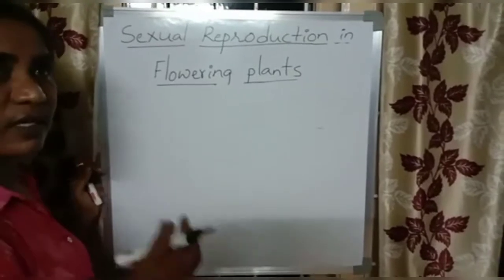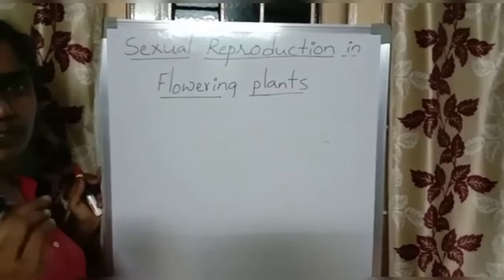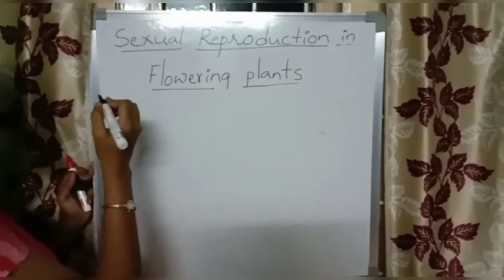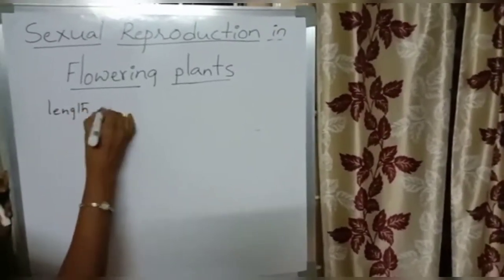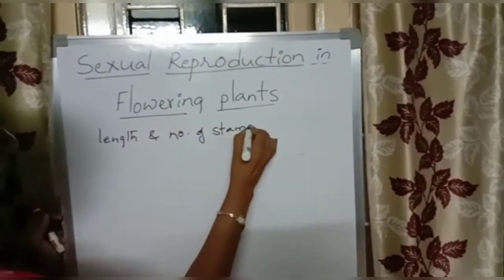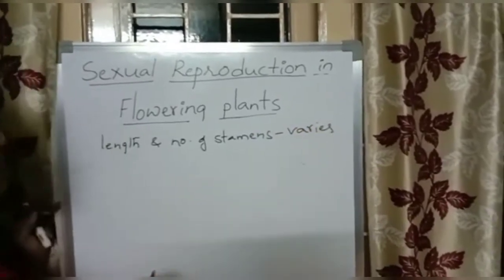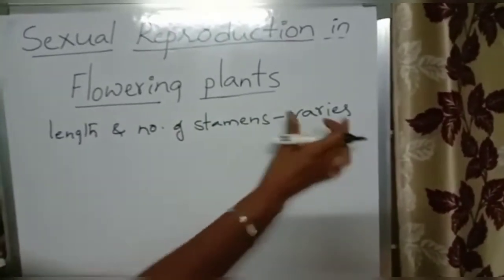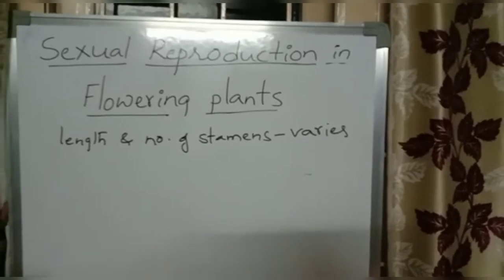If we look at stamens, all species do not have the same kind of stamens. The number of stamens and the length of the stamens vary from species to species. Length and number of stamens varies from species to species. Let us see some of the examples.